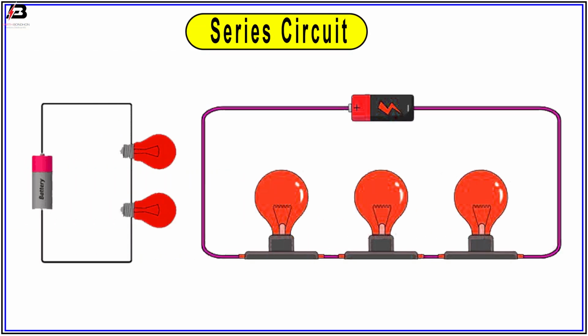Series circuit. Series circuits are sometimes called current coupled or daisy chain coupled. The current in a series circuit goes through every component in the circuit. Therefore, all of the components in a series connection carry the same current. There is only one path in a series circuit in which the current can flow.